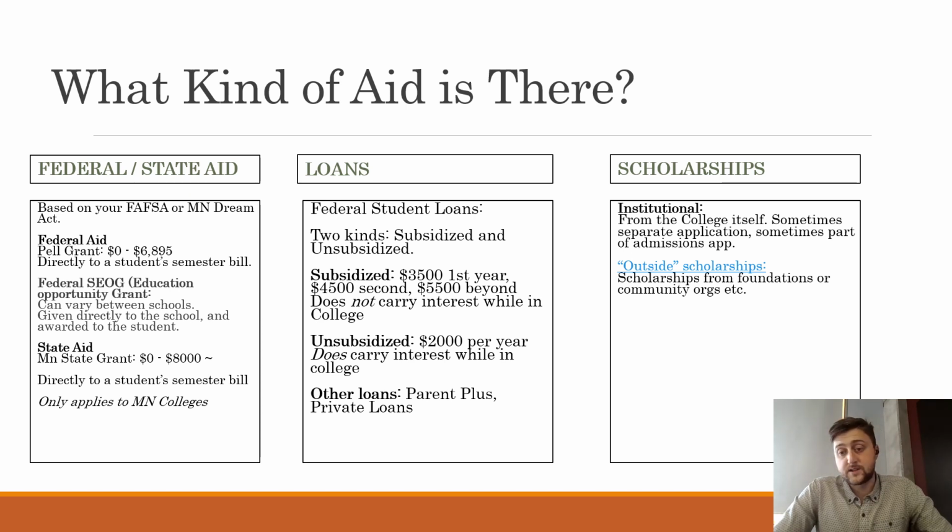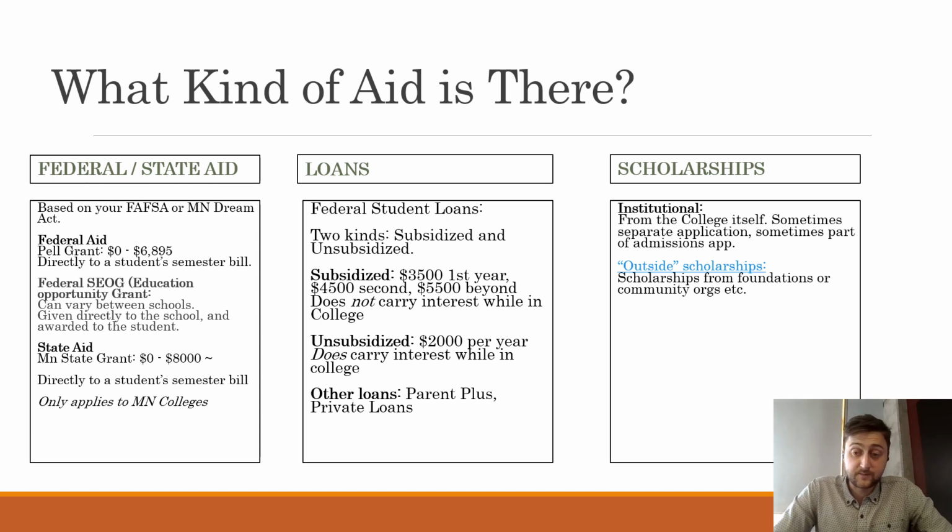So there's two main kinds of federal student loans: subsidized and unsubsidized loans. A subsidized loan does not have interest while you are in college. So let's say you took out $3,000 as a freshman in college. When you go to pay back that loan, you will still owe $3,000. The unsubsidized loan does carry interest while you're in college.